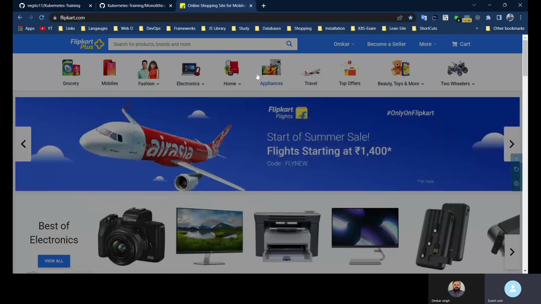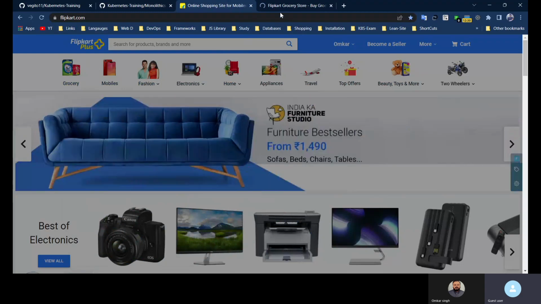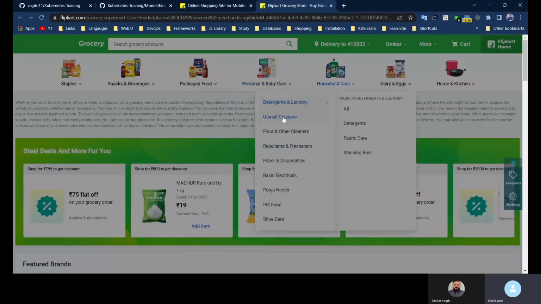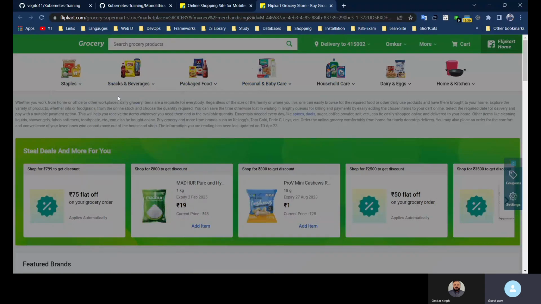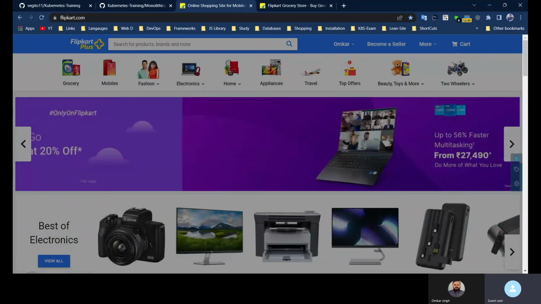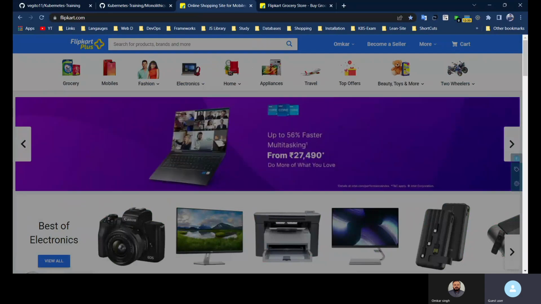Now suppose you want to go to the grocery section and you click there. There will be a different service, like a product service or some other service, which is handling all this. All this is shown by other services. So we are dividing a single application into multiple services. Now suppose you want to add something to the cart. For that we will create a different service for adding the item into the cart.